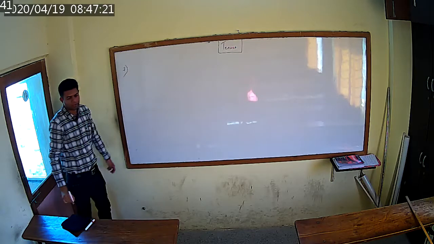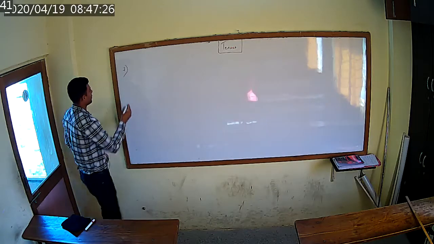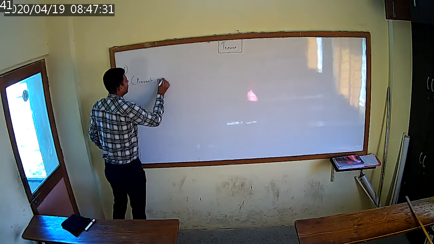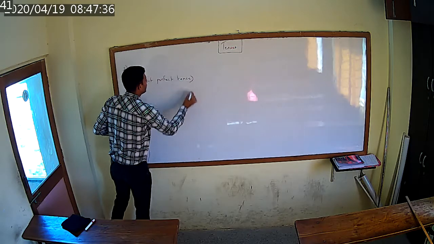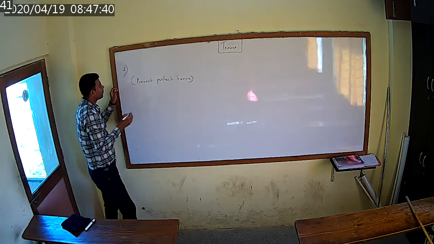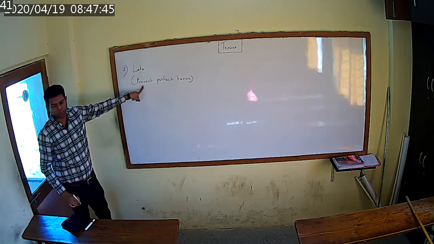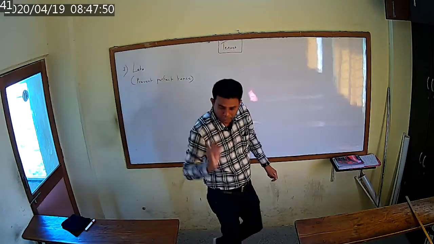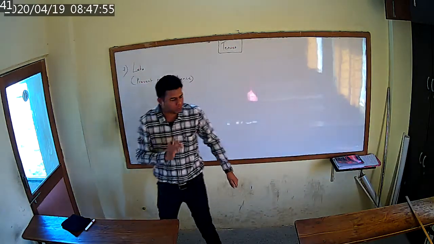Now the seventh tense. We have already completed 6 tenses. Now we are going through the 7th tense. The name of the tense will be present perfect tense. Okay. So here the answer will be Lata. Present perfect. You have to remember the rules. With the pronoun he, she, it, what are you going to use? Has plus past participle.